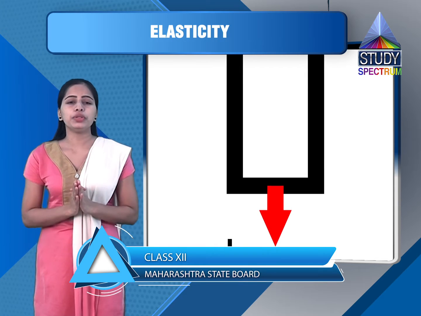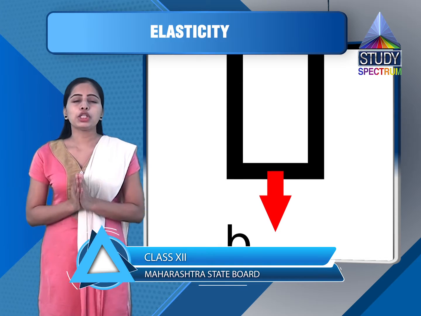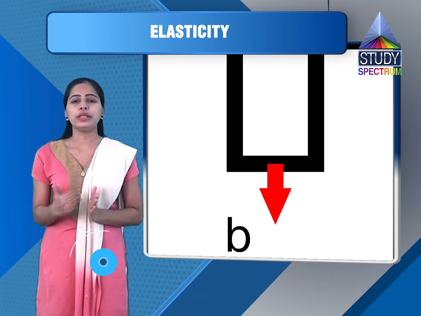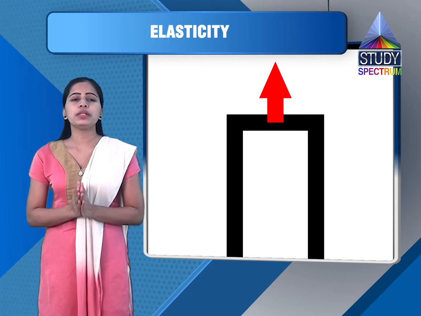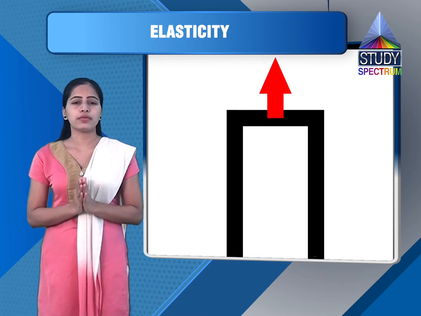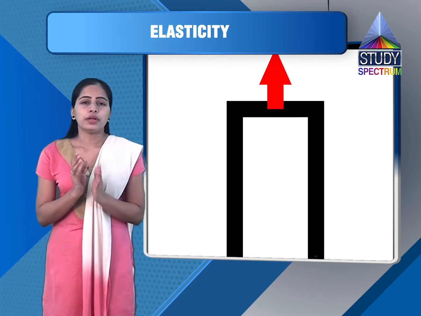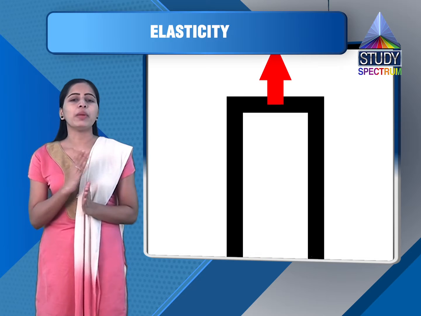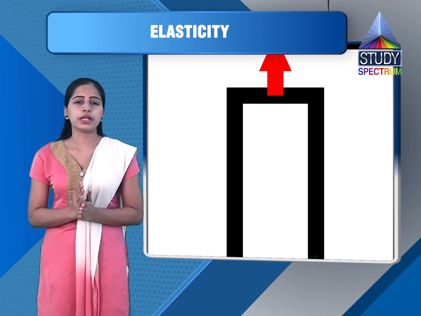So longitudinal or tensile strain is defined as ratio of change in length to its original length. So longitudinal or tensile strain is equal to change in length upon original length. So we can write final length minus original or initial length upon original length.